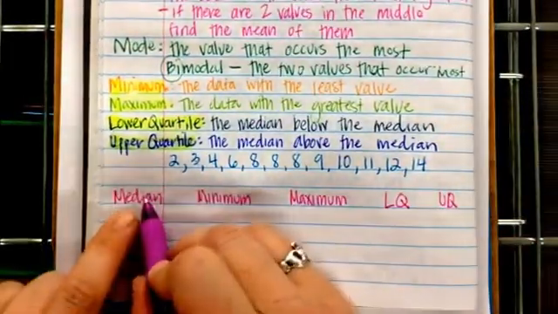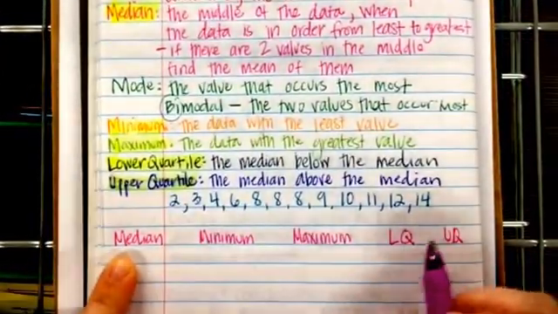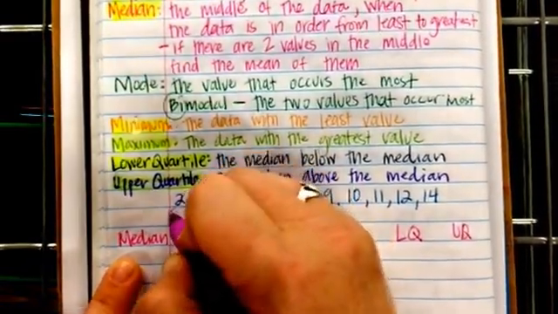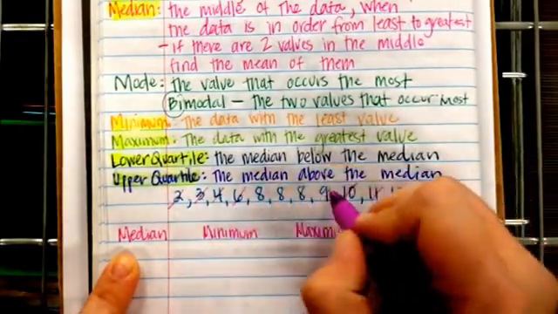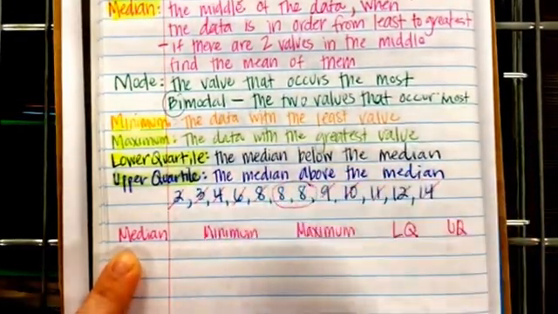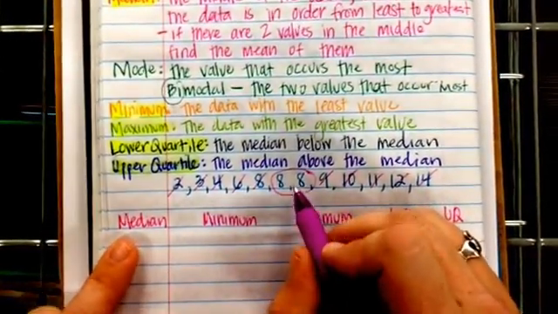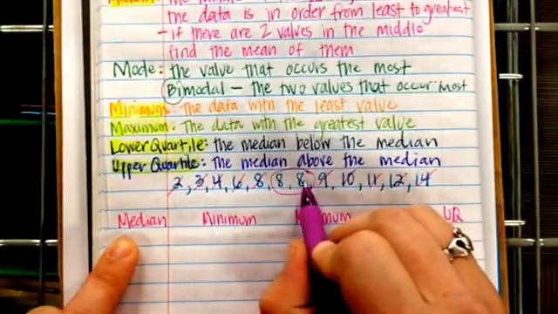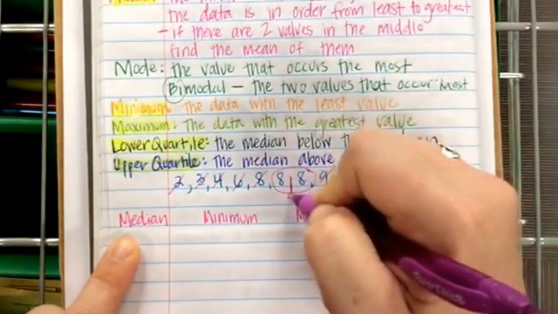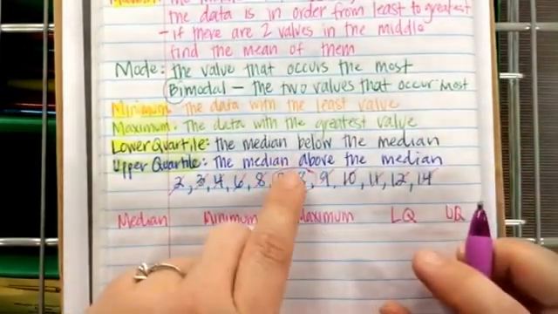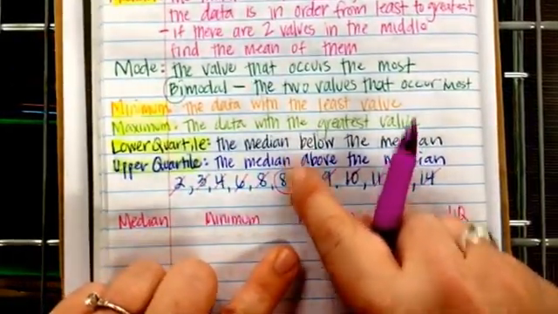Here we go. So the median, again, is the middle piece of data. It's already in order. I was very kind to you. Remember, that will not always happen. But we cross out one from each side until we get to the middle. There are 2 values in the middle. Since they are the same value, it's really nice. I would add them together. 8 plus 8 is 16. 16 divided by 2 is 8. But what you need to know is that the median is this middle value of 8. I do not include these in my median. My median is what lies between them.